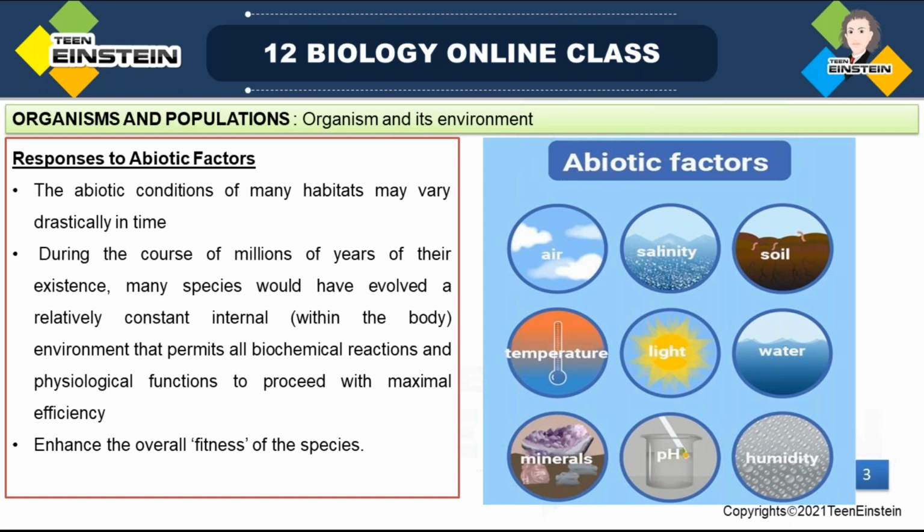So the tendency of a biological system to resist all these changes is called homeostasis. So, what is homeostasis?